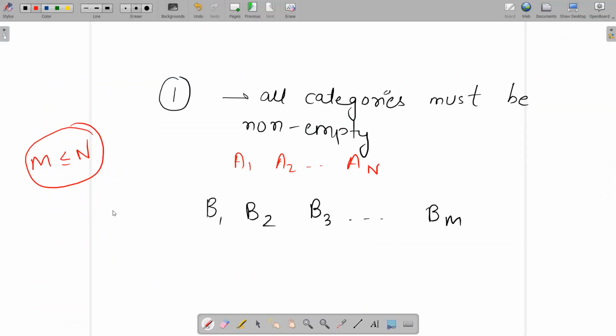So how do we assign these regions into these categories such that each category remains non-empty and the sum of the median success metrics is maximum? The best case is, let's say first we sort the array A, the participants in each of the regions, in non-increasing order.